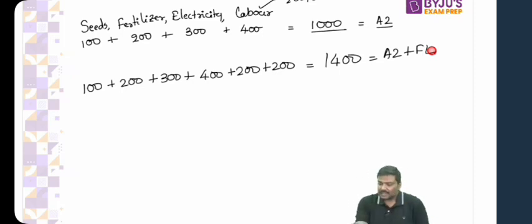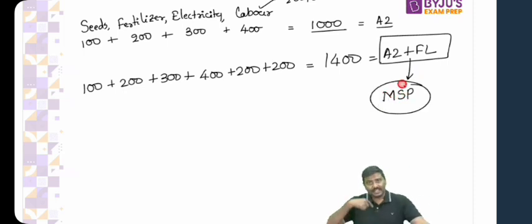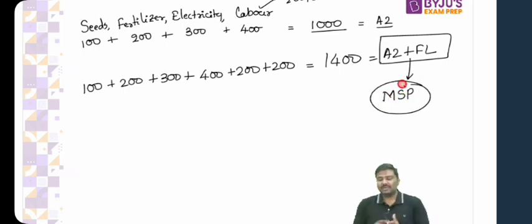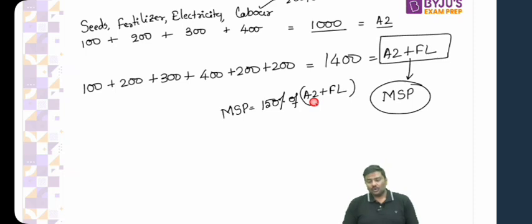Right? And remember this, it is this A2 plus FL methodology that is used by the government to announce MSP right now. From the last couple of years, it is this A2 plus FL that is used by the government to announce MSP. Right? How much is the MSP announced? Government will give you the formula like this. MSP is equal to 150% of A2 plus FL.